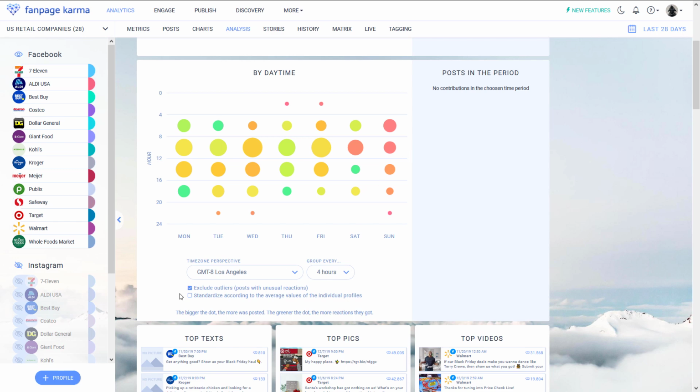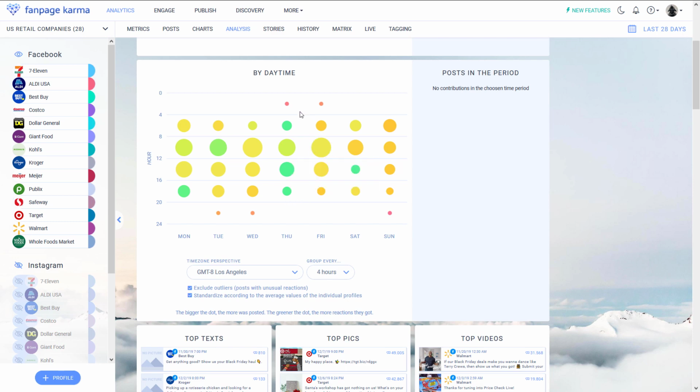So to make sure that higher or lower performing profiles don't distort the results of the analysis, we check this box. The colors change, especially on the weekends, and the results are more accurate. Now we can check what the best times to post are.